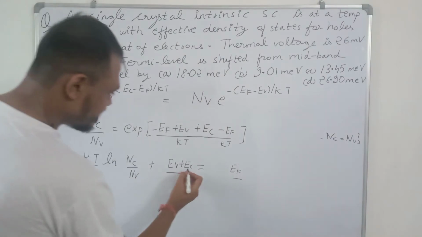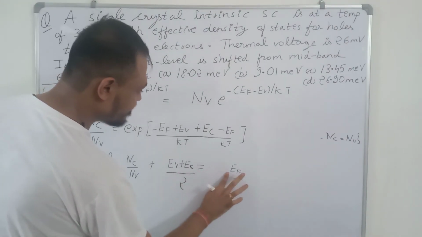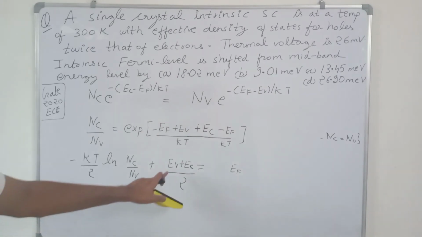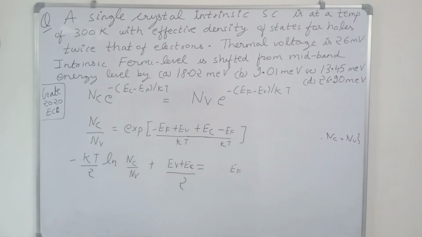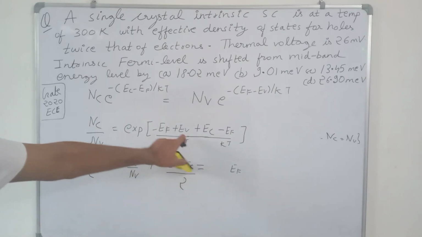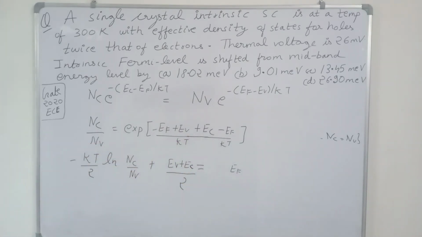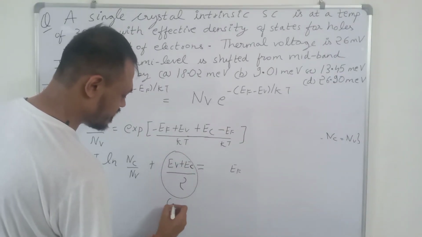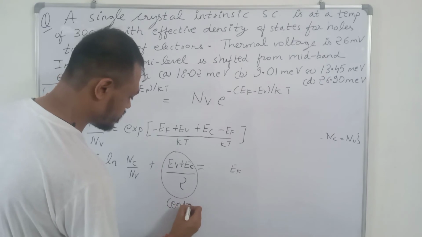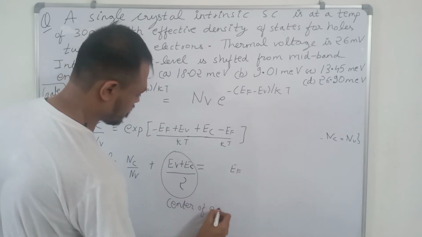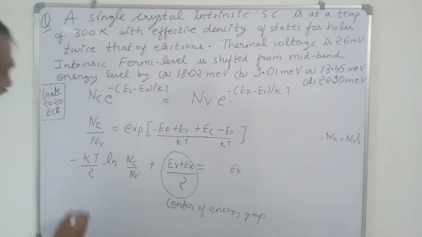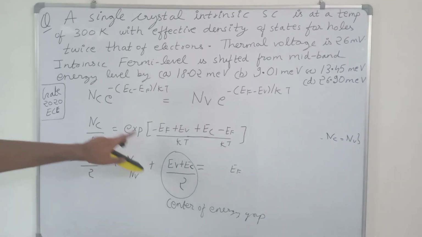So Ev plus Ec by 2 is the center of the energy gap. This value denotes the center of the energy gap. And minus kT upon 2 ln Nc by Nv denotes the shift from the center of the energy gap.